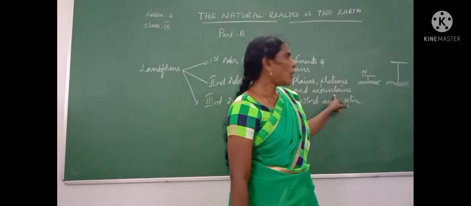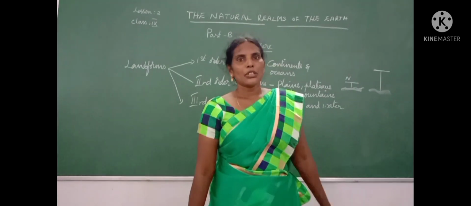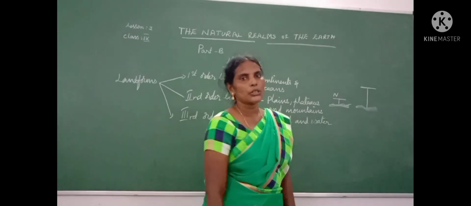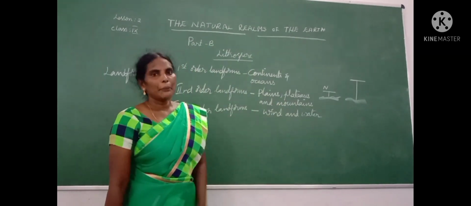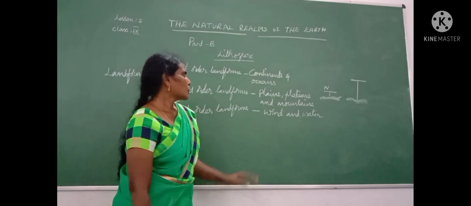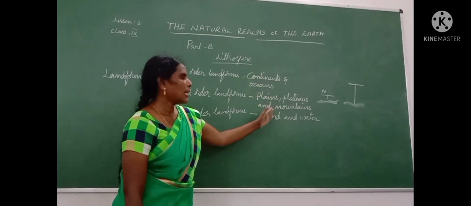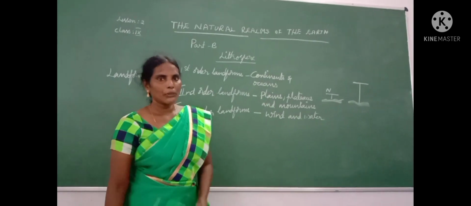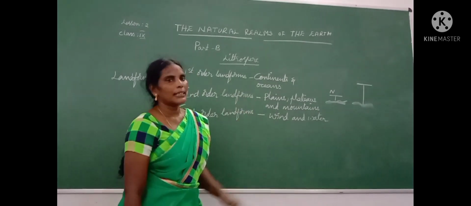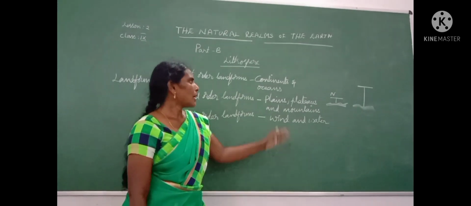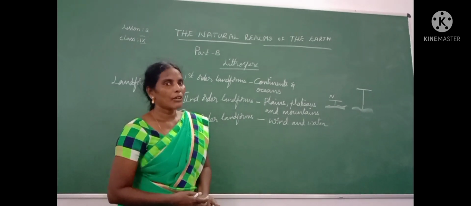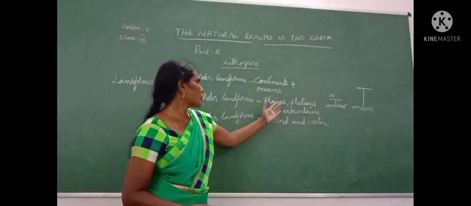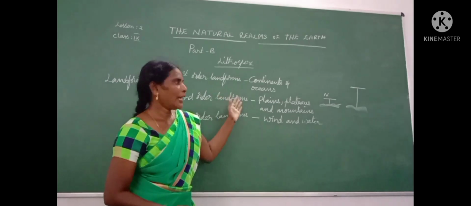Then the third one is mountains. You know these mountains very well. For example, the Himalayas. So plains, plateaus, and mountains come under the second order landform. For example, the Deccan Plateau and the Malabar Plateau in our country belong to the second order landform.